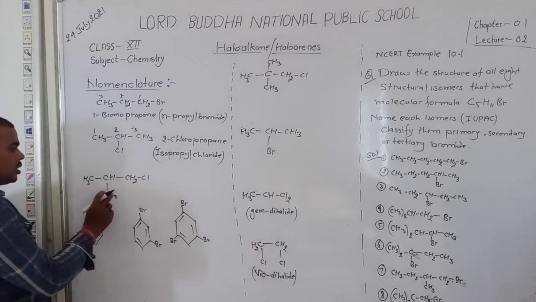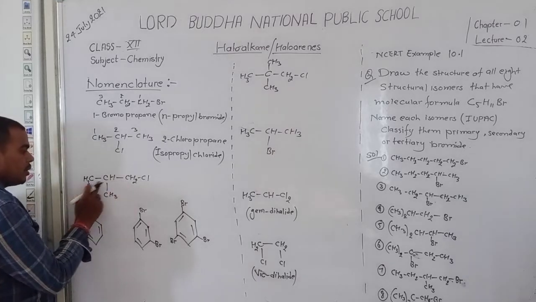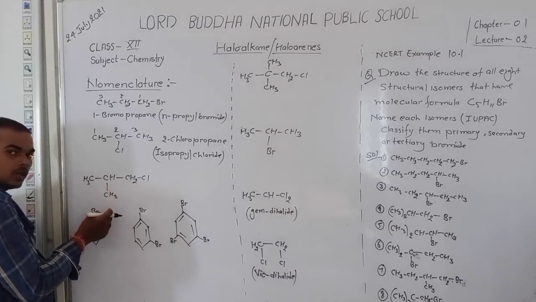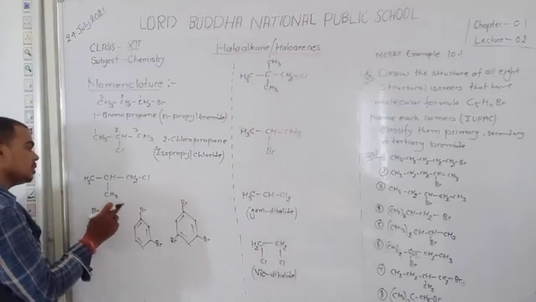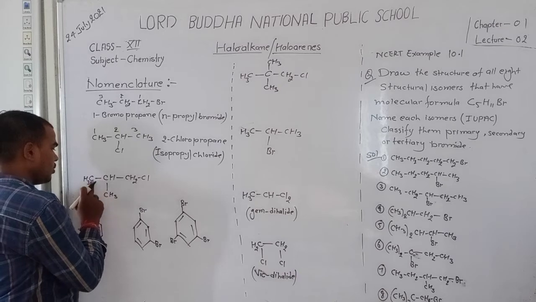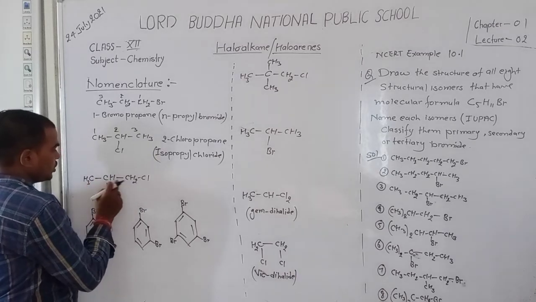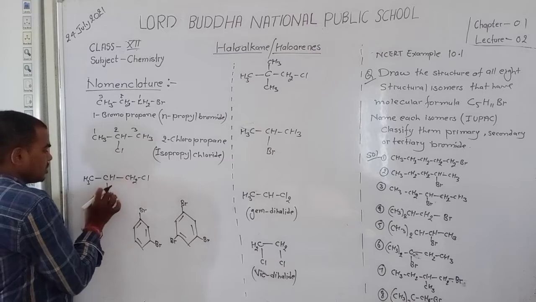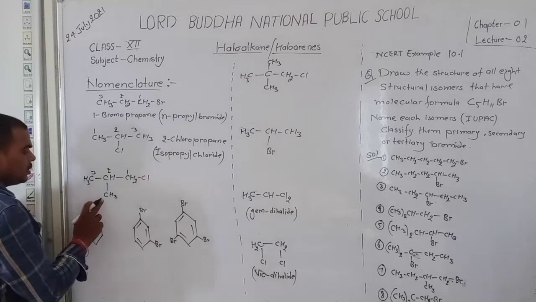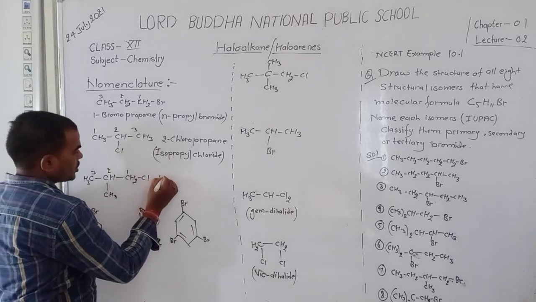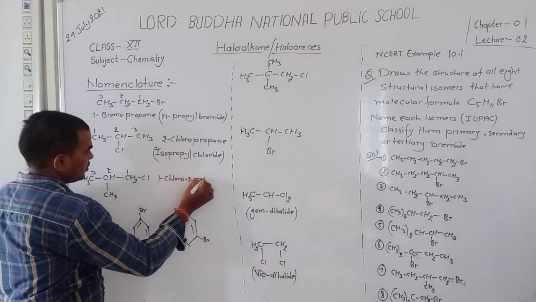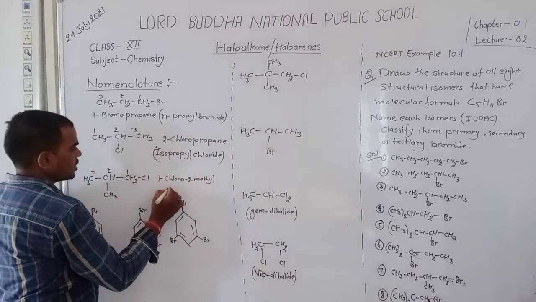Again, here 1, 2, 3 carbons. Numbering starts from where the substituent gets the lowest position. Yes, student, the lowest numbering is from here 1, 2, 3. Counting from here, methyl and chloro. So write here first chloro and second methyl. Number of carbon 3, so write propane.